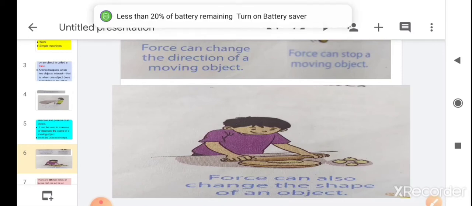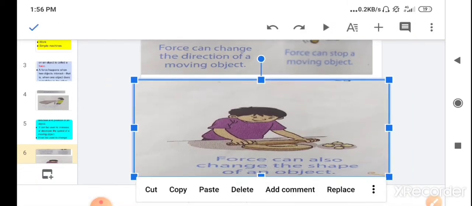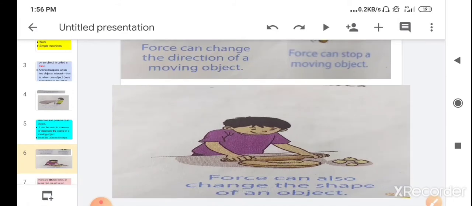Another example you can take is clay. You play with the clay, and you make various structures with the help of clay. So you create a pressure, or you create a force on clay, and you change that clay into a different structure. So the force can change the shape of an object.